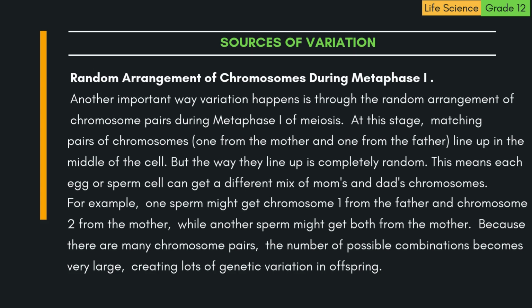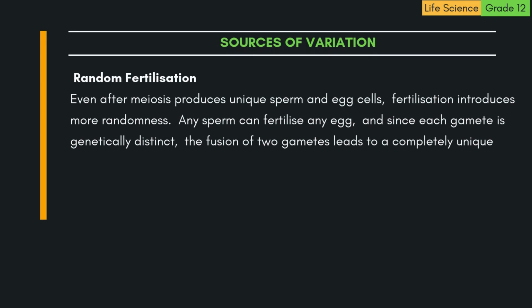For example, one sperm might get chromosome 1 from the father and chromosome 2 from the mother, while another sperm might get both from the mother. Because there are many chromosome pairs, the number of possible combinations becomes very large, creating lots of genetic variation in offspring. C. Random fertilization. Even after meiosis produces unique sperm and egg cells, fertilization introduces more randomness.